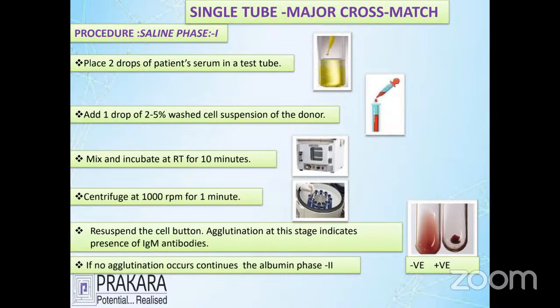After that it is centrifuged for 1 minute. If there is no agglutination, it is compatible so far. If it is agglutinated, there is a chance of IgM antibody being present, and we can say the report is incompatible. But if the report is negative, don't say it is compatible. You go for the further phase, the albumin phase. Whenever the report is positive, you can go ahead with agglutination or incompatible. If there is no agglutination, you go for further testing, the albumin phase.